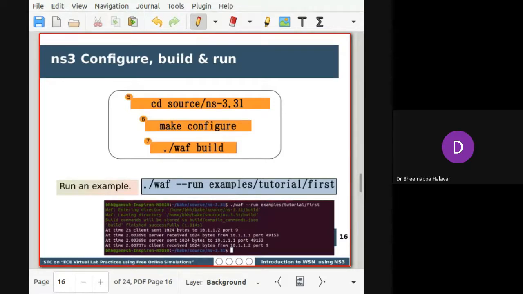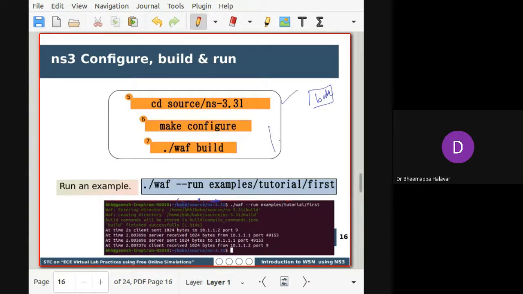Once done, inside the Bake folder, for example, initially we are in Bake, right? So here you can see, I was in Bake. Then in sources, suppose you want to see the source code of NS3, you have to go to the source folder inside Bake. There you'll find a folder called NS3 3.1. You have to go inside that.